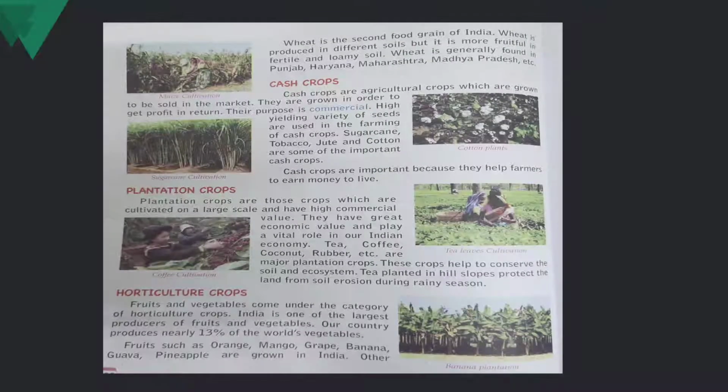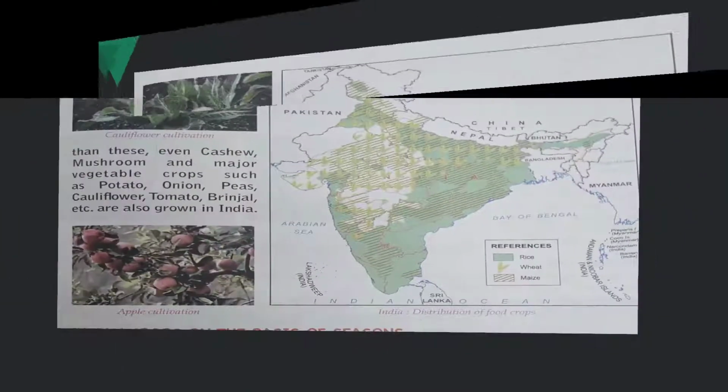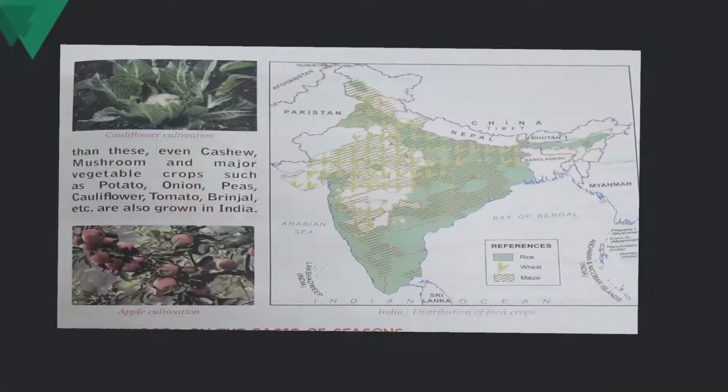Fruits such as orange, mango, grape, banana, guava, pineapple are grown in India. Other than these, even cashew, mushroom, and major vegetable crops such as potato, onion, peas, cauliflower, tomato, brinjal, etc. are also grown in India.